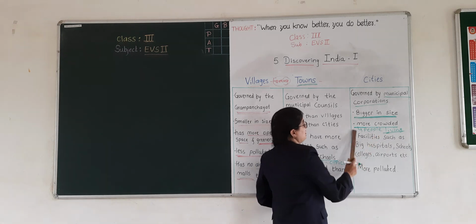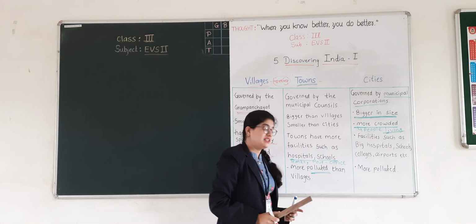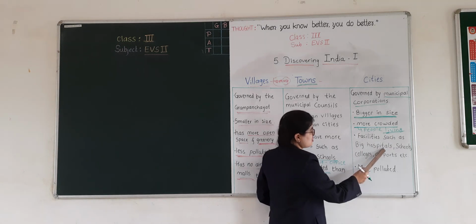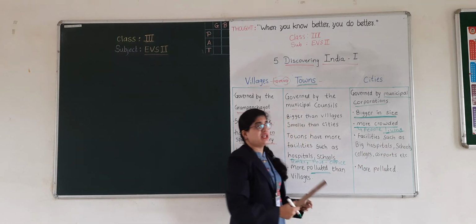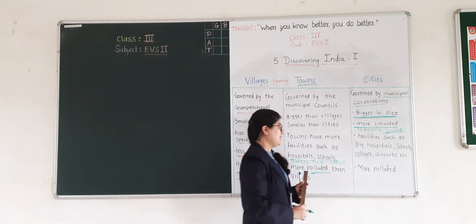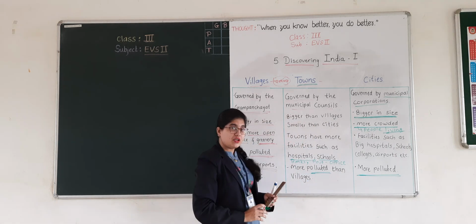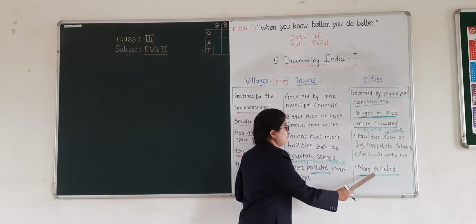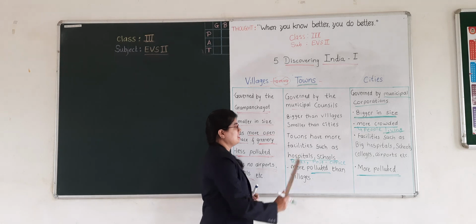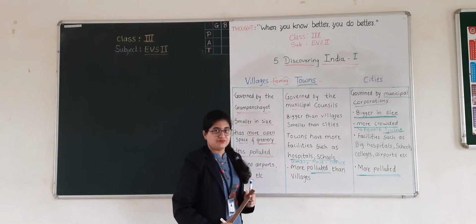Why are people living in these cities? As they get many facilities over here, like big hospitals, schools, colleges, airports, and many more. Okay? And it is also more polluted. These cities have more pollution as compared to villages and towns.